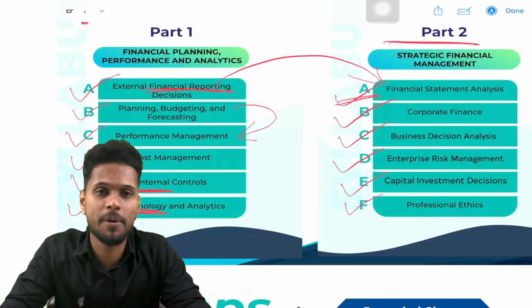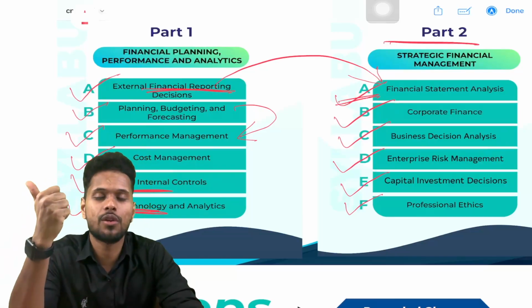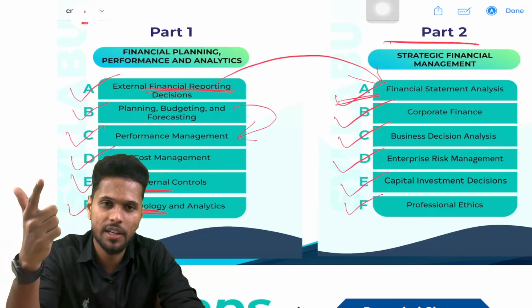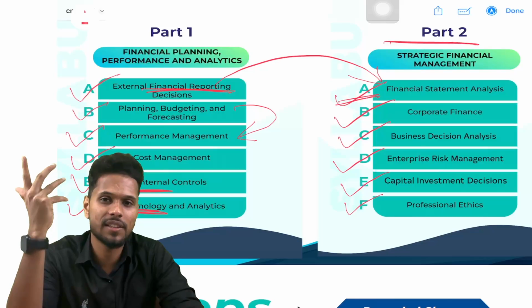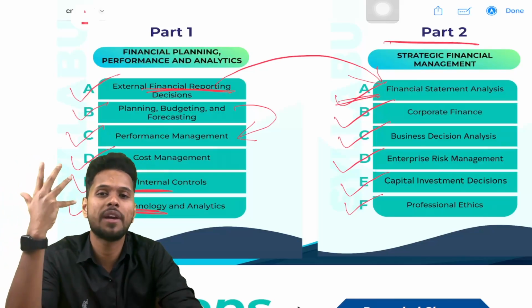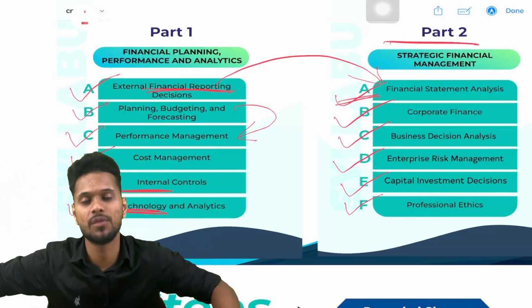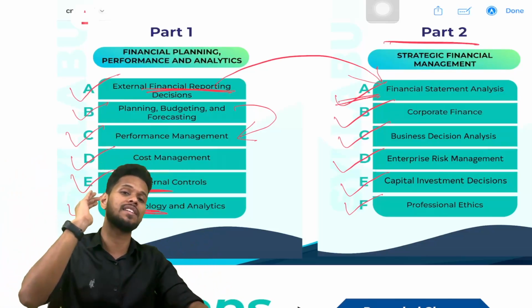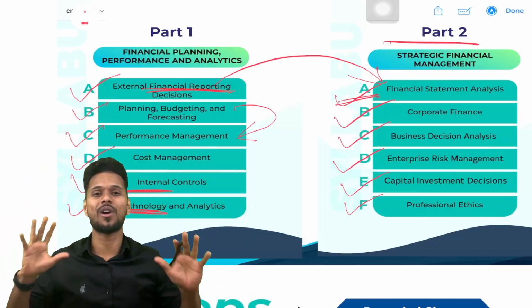So this is the part 2 syllabus. First one, section A, is how to analyze a financial statement. Second one is corporate finance, fund related matters in a company. Then how to make decisions, that is section C, and how to manage risk, that is section D, and how to make investments, that is section E, and what rules and regulations we should follow when we are working in a company, that is section F, professional ethics. So this is all your part 1 and part 2 syllabus.